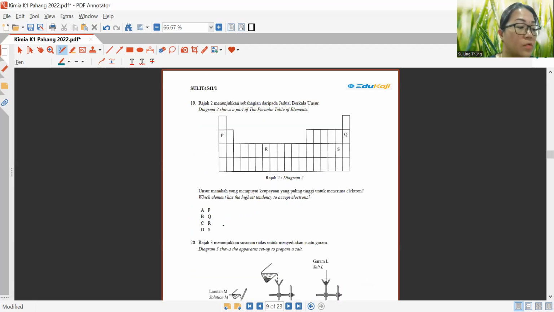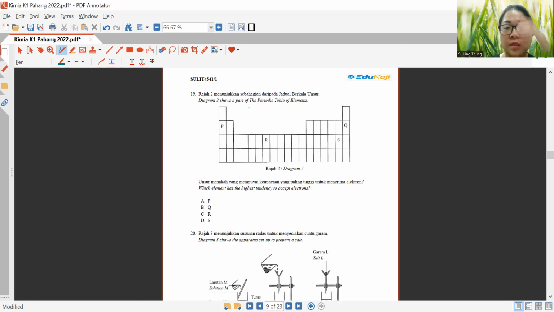Now, let us look at question 19. Diagram 2 shows a part of the periodic table of elements. Which has the highest tendency to accept electrons? Meaning, if it has the highest tendency to accept electron, it has the highest electronegativity. So, which is why the answer here is D, S.